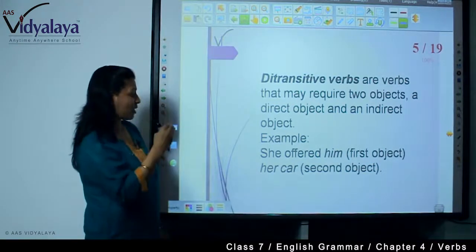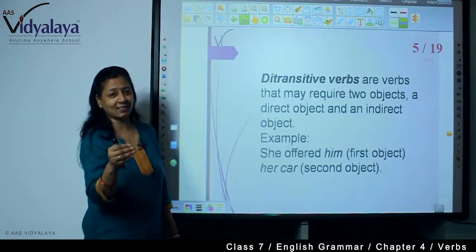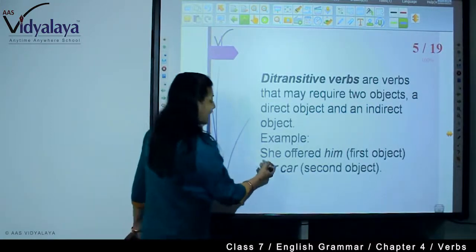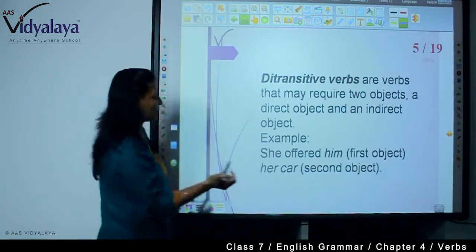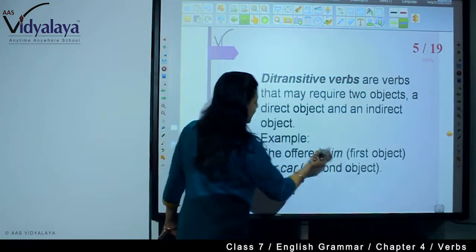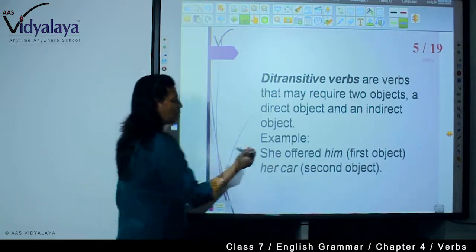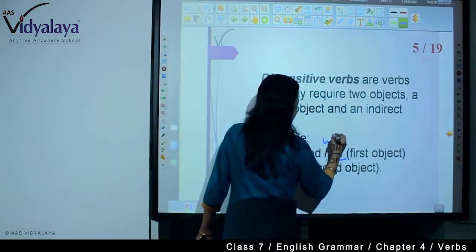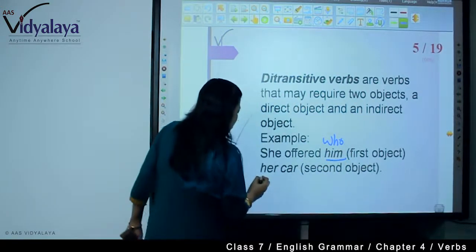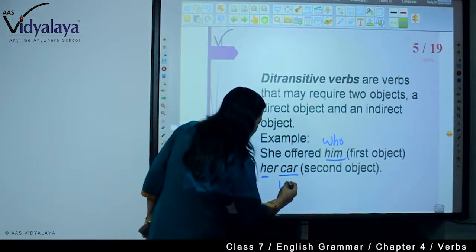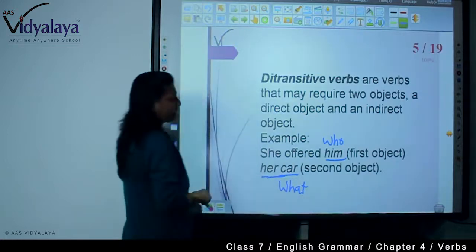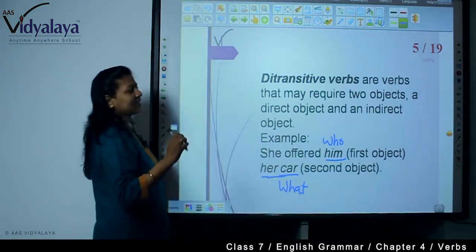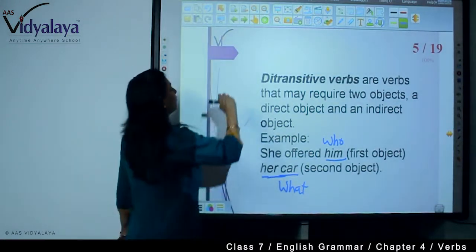In this way, you are finding objects in a sentence, and you are understanding that this is a transitive verb. You find two objects, so this is ditransitive verbs.